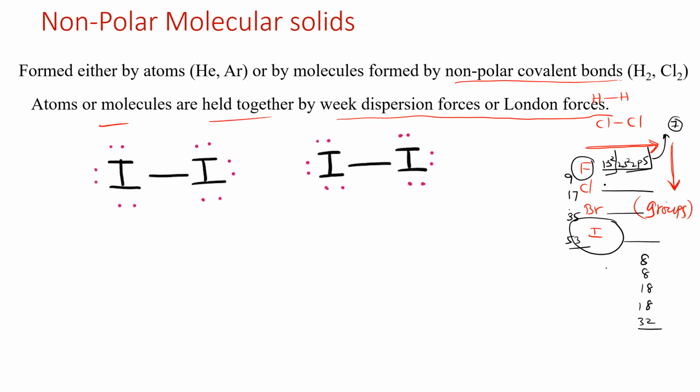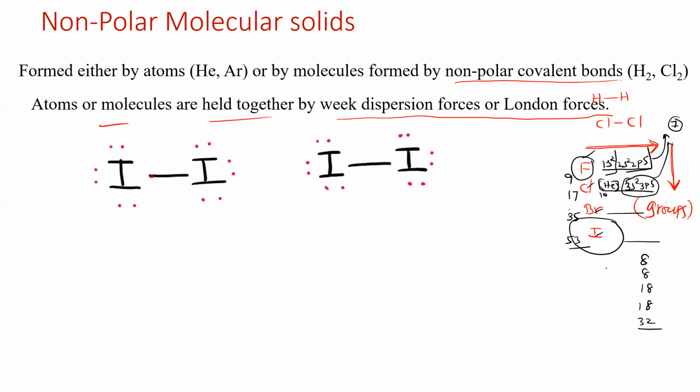Chlorine. So we know that after helium, atomic number 10, we have 3s2 3p5. Here this is the third shell, the M shell. The M shell also has 7 electrons. So for fluorine, chlorine, bromine, and iodine, everything has 7 electrons in its valence shell. Likewise, iodine also has 7 electrons in its valence shell. Now we know that